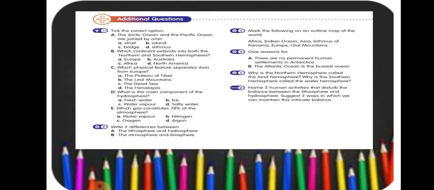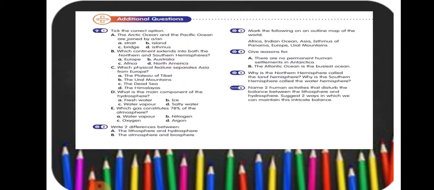Now, the question I discussed just now. Question number 3 is to mark the following on an outline map of the world. So, do it yourself. Look at your atlas, use the atlas, then mark. Then question number 4, give reasons.